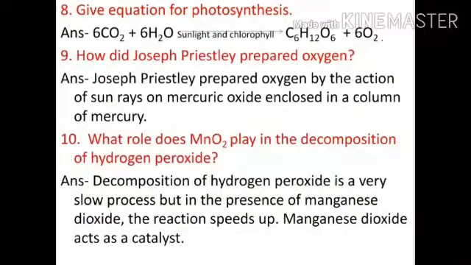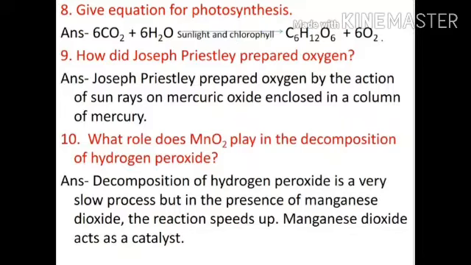Question number 8. Give equation for photosynthesis. The answer is the equation is 6CO2 plus 6H2O along with sunlight and chlorophyll. It produces C6H12O6 plus 6O2.